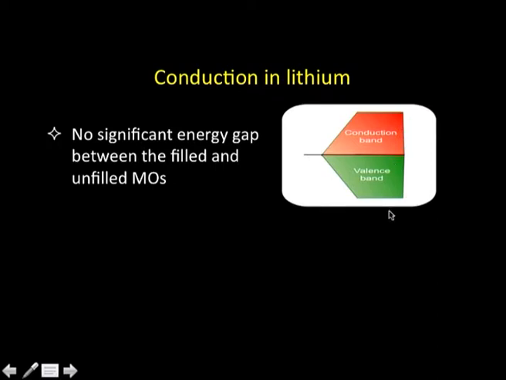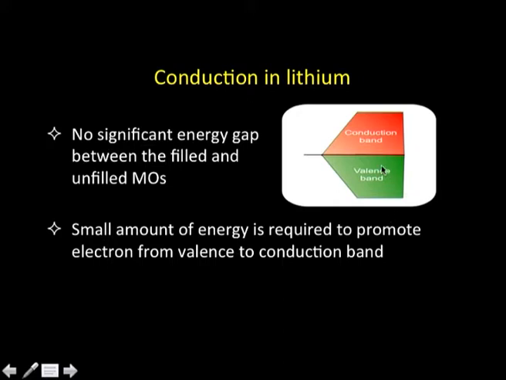There is hardly any energy difference between the highest occupied molecular orbital and the lowest unoccupied molecular orbital. The band gap is negligible, which means any small amount of energy given to the electrons at this border point will easily take them into the conduction band. Once in the conduction band, they can start conducting. That is how I explain conduction in case of lithium.